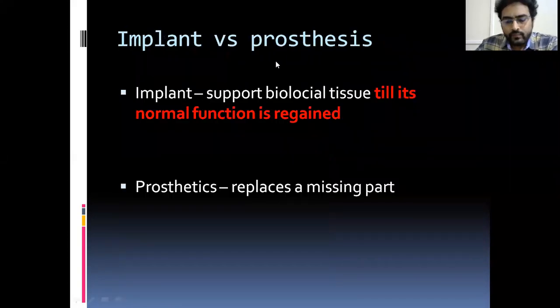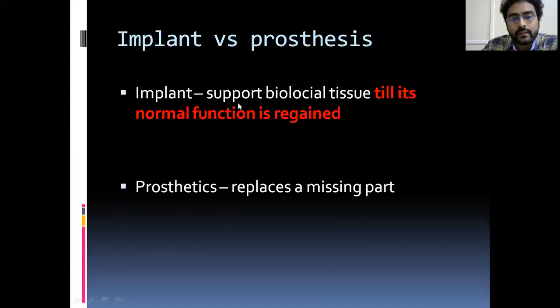Let us see the basic definition of implant versus prosthesis. What is an implant and what is a prosthesis? This is repeatedly asked in your viva or in labs. Okay, the implant is a device that supports the biological tissue. That is, the bone is fractured and it needs to be united. So till the union has occurred, it will support the bone for healing. This is called an implant. After the function is over, you can remove the implant.